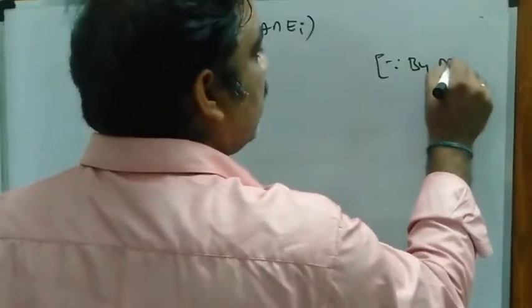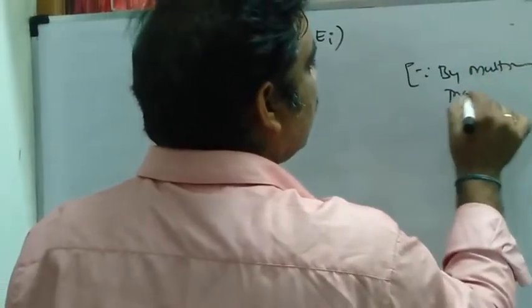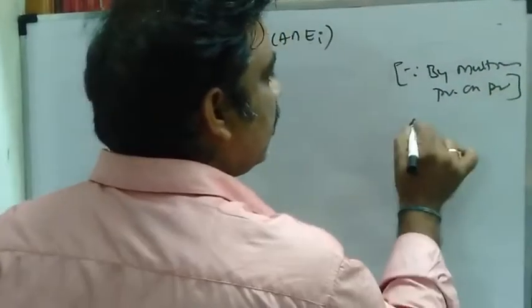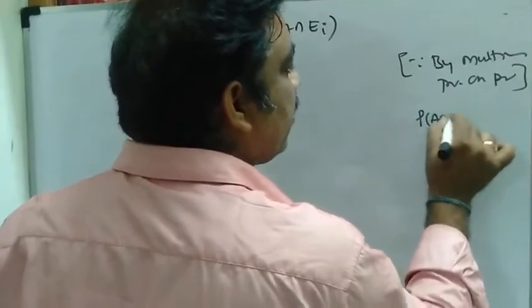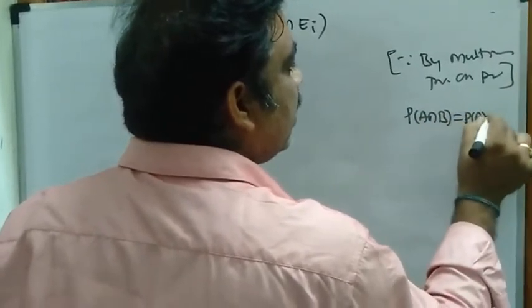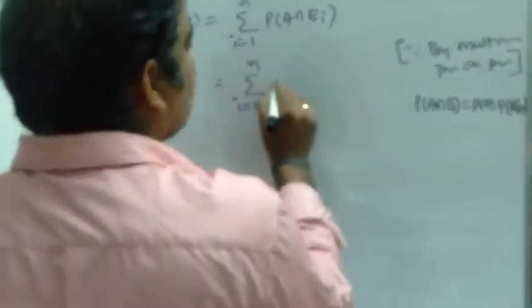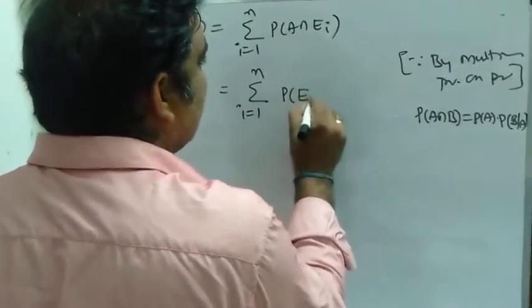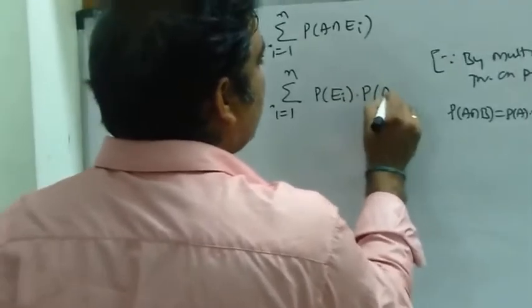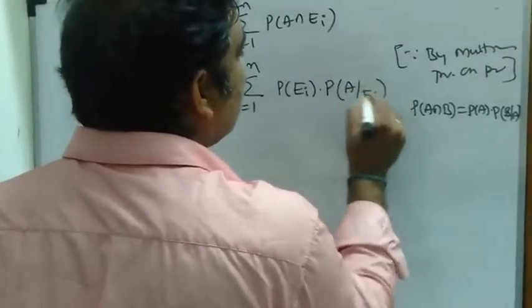By multiplication theorem on probability, we know that P of A intersection B can be written as P of A into P of B given A, right? So here also I can write it as P of Ei into P of A given Ei.